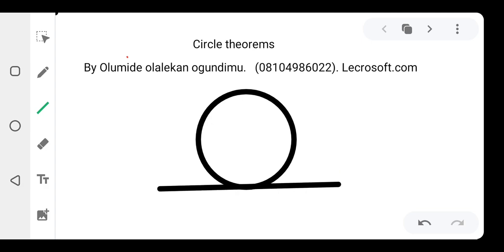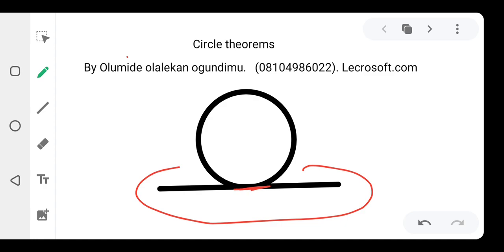Now, what's the tangent of a circle? A tangent is a line that passes the outside of a circle. That's just it. As you can see, this line that we have here is the tangent of the circle. As it passes the outside of the circle, it touches part of the circumference, part of the body of the circle. So that's what they call a tangent. A tangent is a line that passes the outside of the circle.